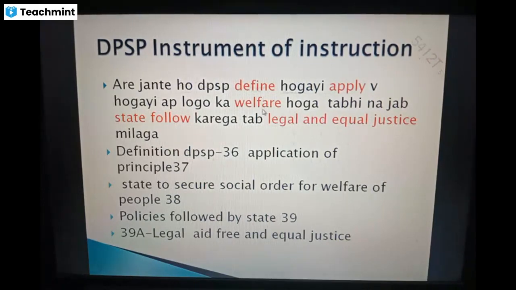Then welfare is there na. State to secure social order for welfare of the people. Welfare of the people is on article 38. Then policies followed by state follow is there. So policy followed by state, that is article 39. Then legal and equal justice, that is under article 39A. So from here, by this story you can remember 36 to 39A all the articles.